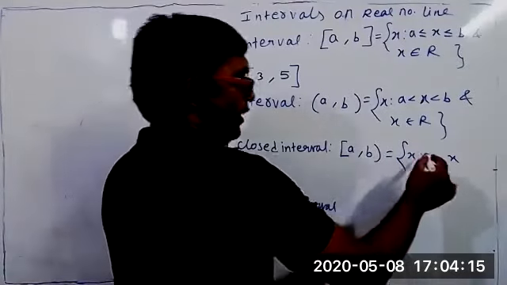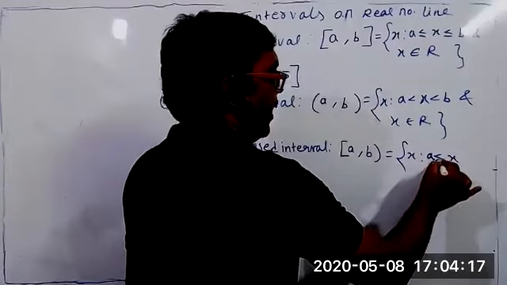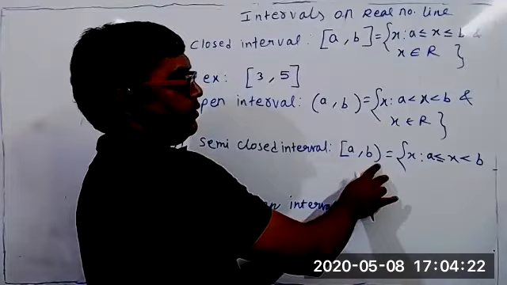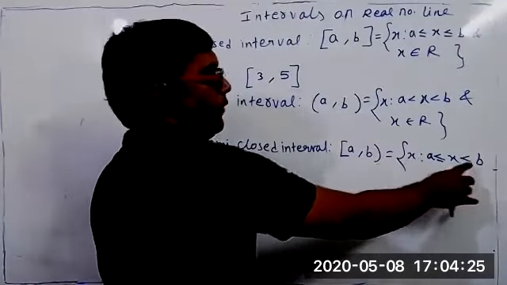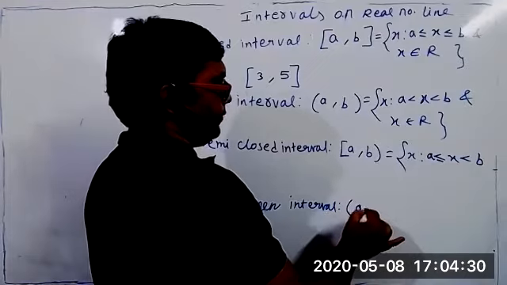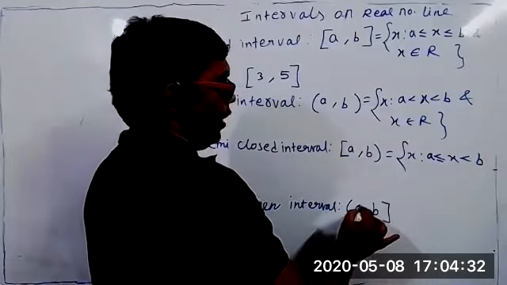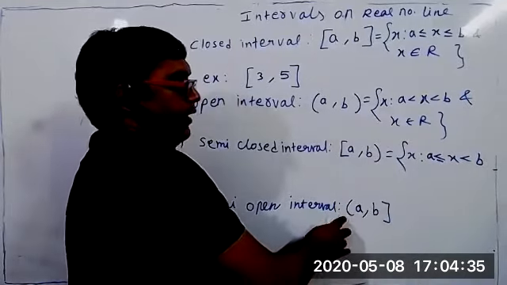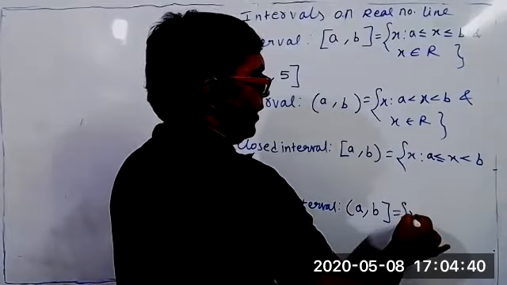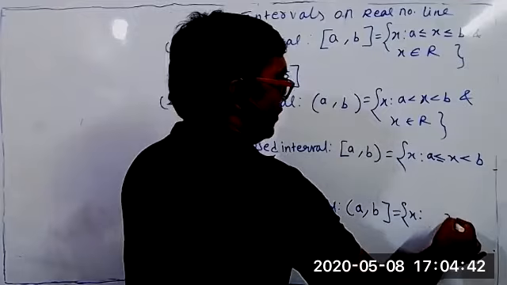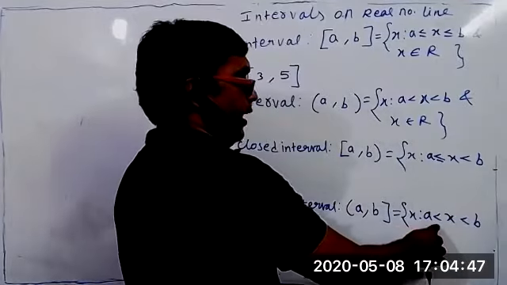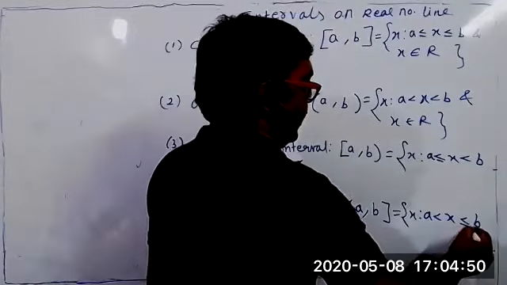Greater than or equal to a, but only less than b. Here it is a parenthesis, a small bracket, so here we don't have to put equal to. If I say semi-open, it means like this way, a to b. Now the parenthesis is in the beginning and the close bracket is in the end. So it consists of all the real numbers from a to b, but a is not considered, a is not included, but b is included.